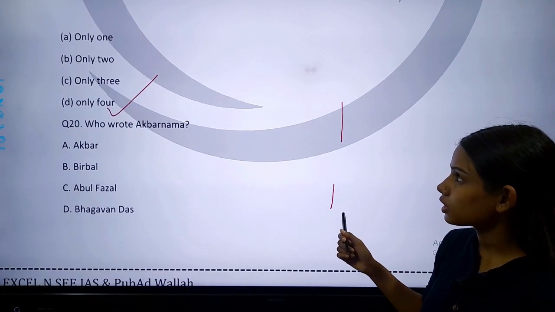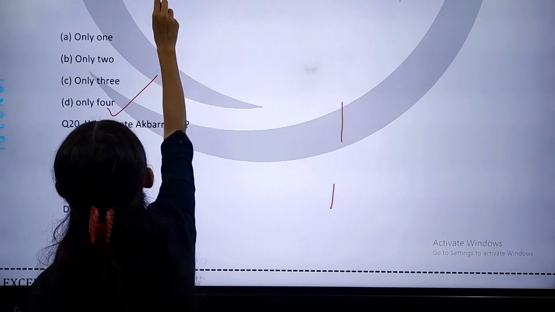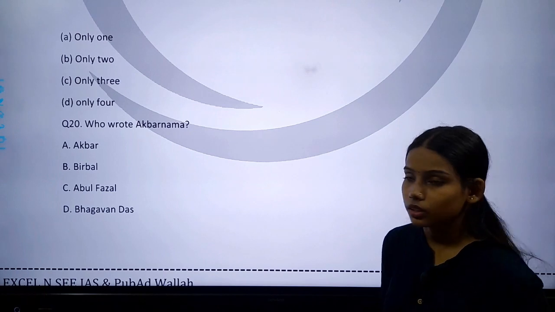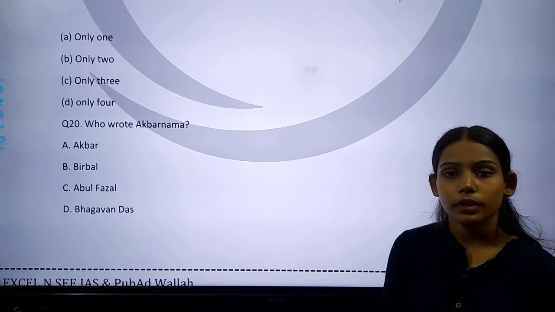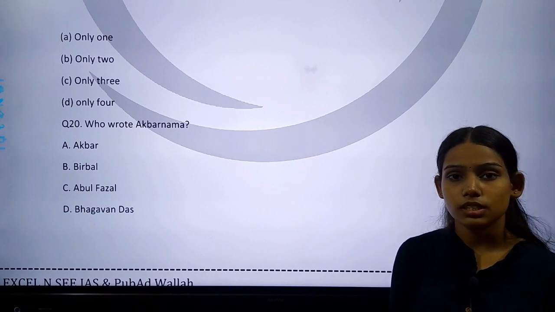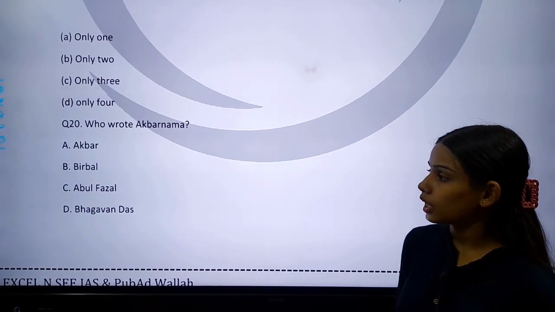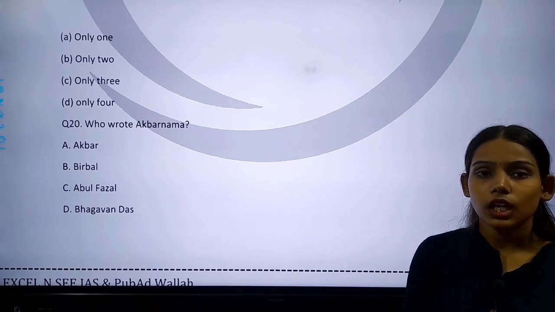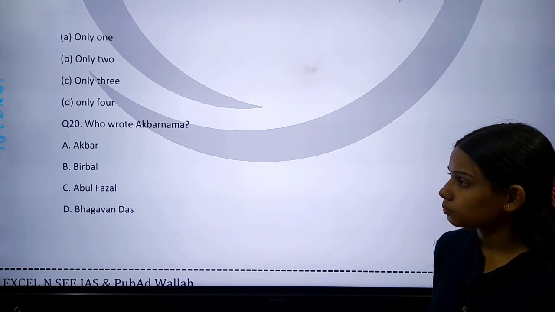So this is our next question and the last question of this session, students. This is question number 20. Question number 20 is, who wrote Akbarnama? Akbarnama को किसने लिखा है? The options given here are option A Akbar, option B Birbal, option C Abul Fazl and option D Bhagwan Das.